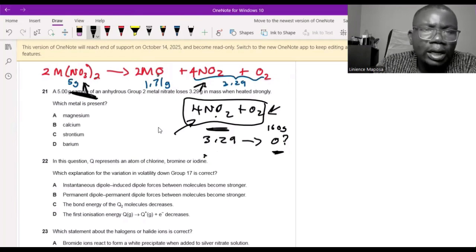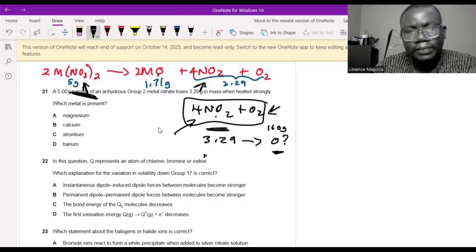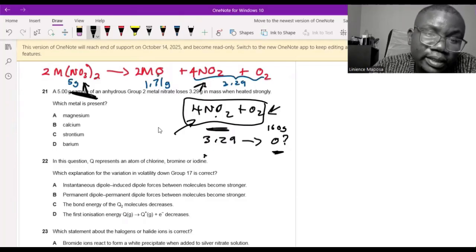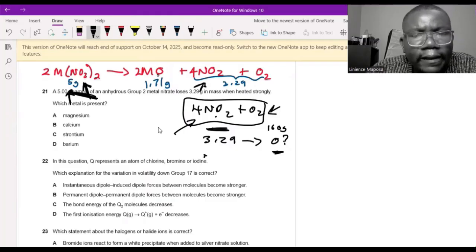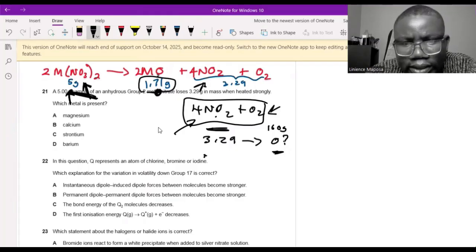So we will know this mass of nitrogen goes with a certain mass of oxygen. So then we can calculate the mass of oxygen that we had initially all together in this one. And then we use that as a ratio to find out how much mass of oxygen was in the original compound. Then we compare with this one here. How much oxygen would then be here? Because some of the mass of the oxygen, we found it to be present in here.